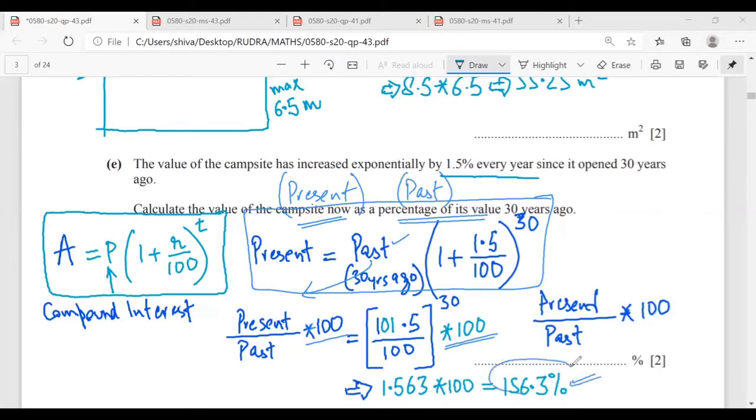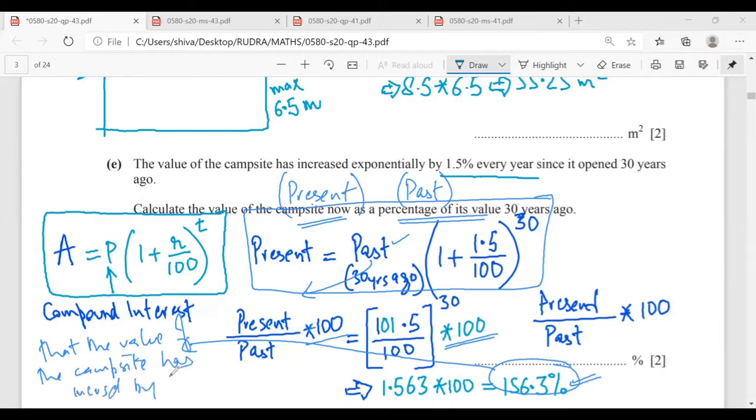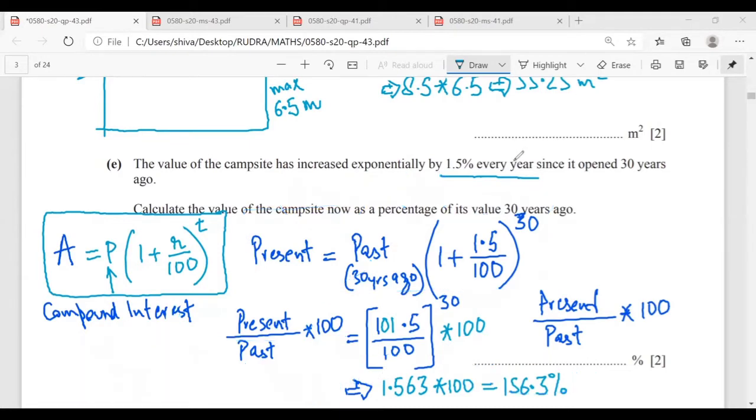Now 156.3% implies that the value of the campsite has increased by 156.3% of its value 30 years back. Mr. Rudra, any doubt? No, sir. Nice, very nice. Okay.